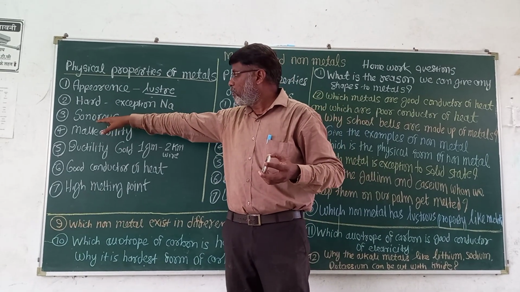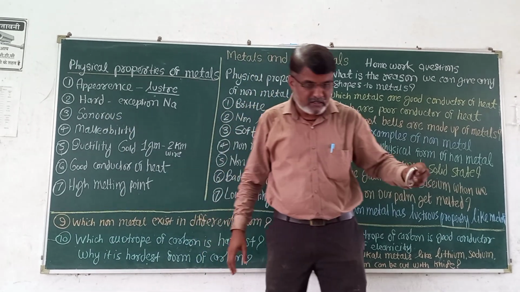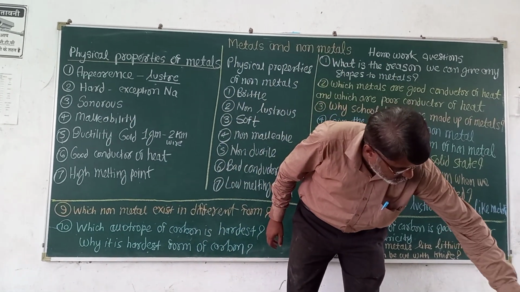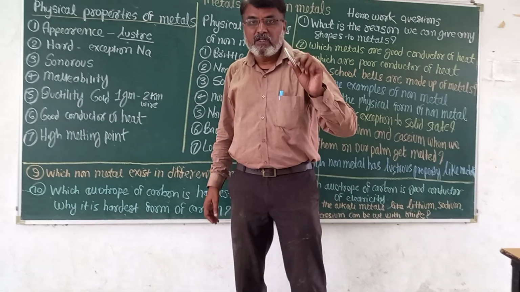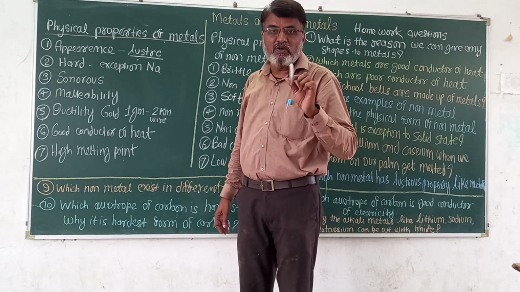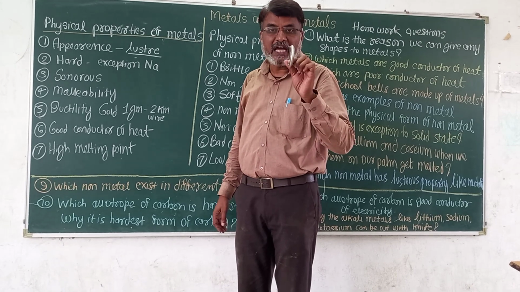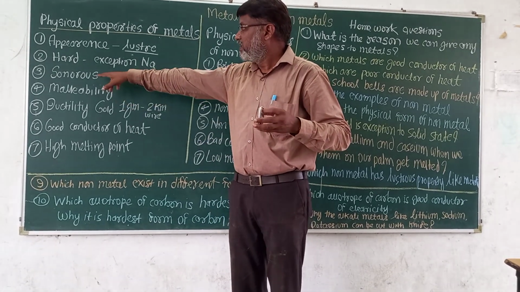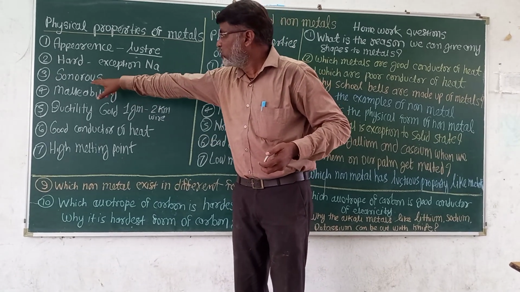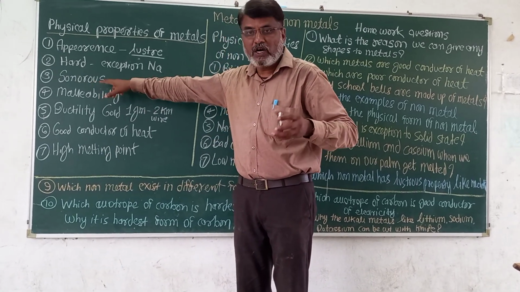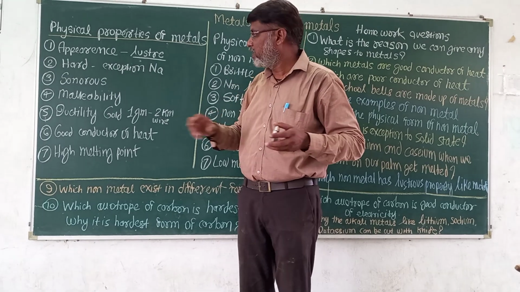Then the next property is sonorous. See here. You are getting the sound. This sound can be created by the metal. This sound producing ability of the metal is called sonorous. This is also the property of metal.